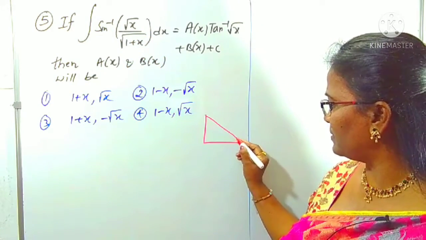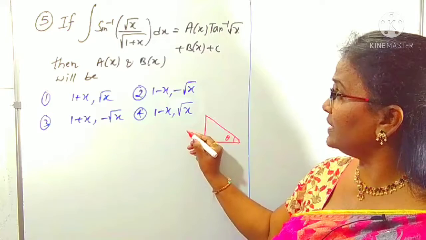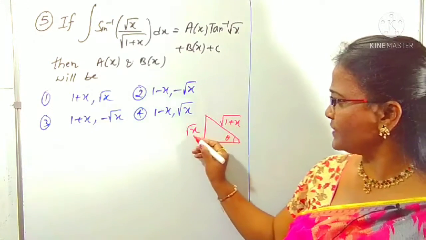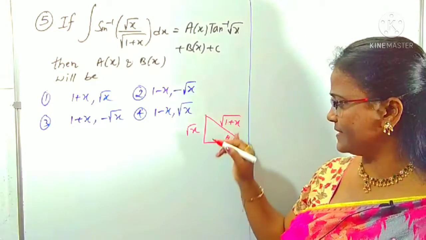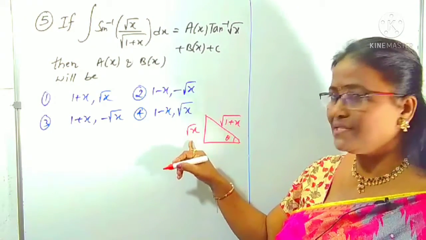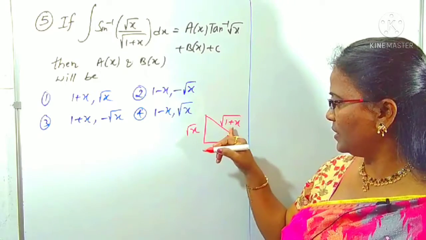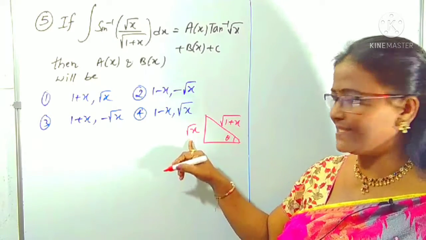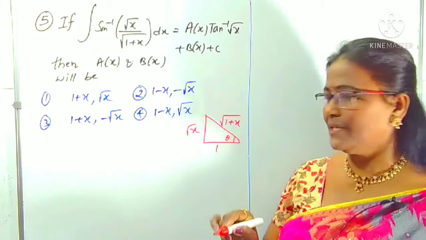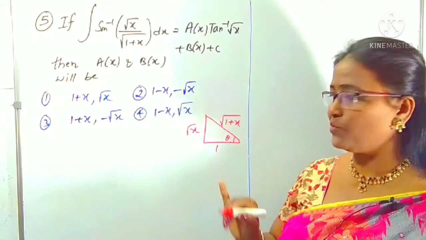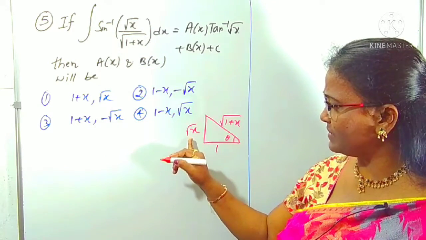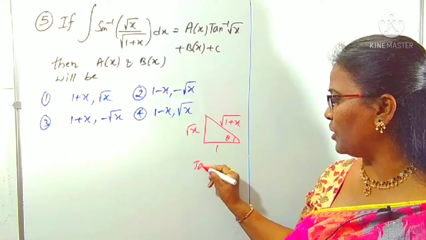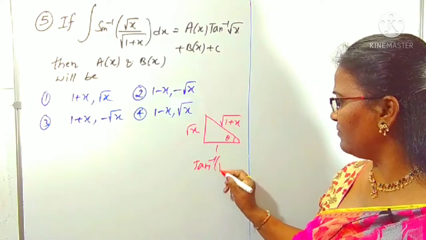Sine is opposite by hypotenuse. Suppose the angle is theta. The opposite is root x, and the hypotenuse is root over 1 plus x. How can you find the adjacent side? Root over hypotenuse square minus opposite square: root over 1 plus x minus x, which is 1 only. This is the triangle preparation. From this, what is tan? Tan is opposite by adjacent. So the tan inverse form is tan inverse of root x.